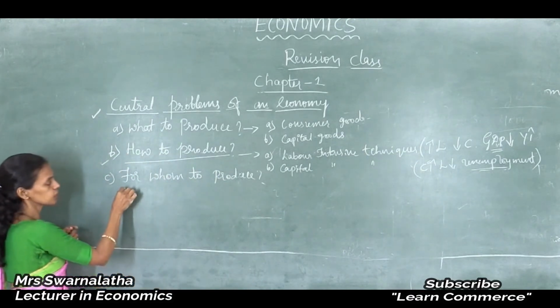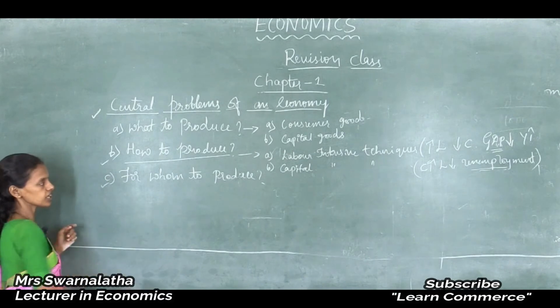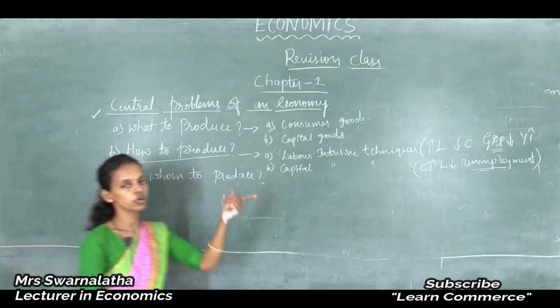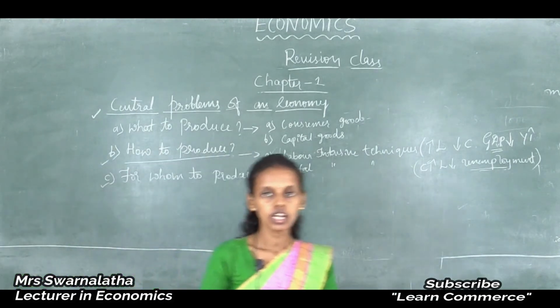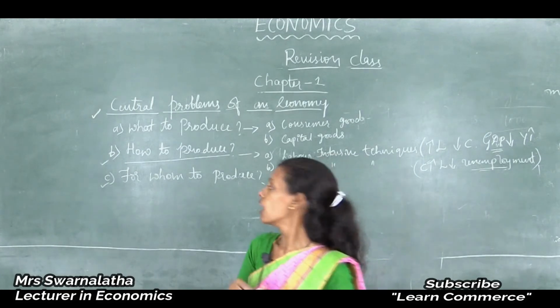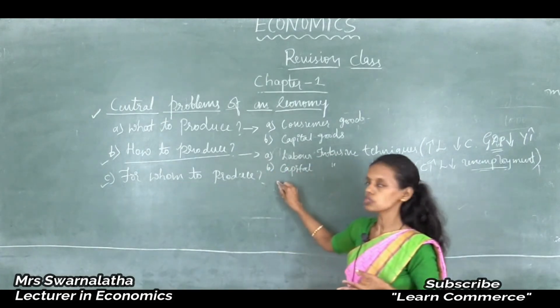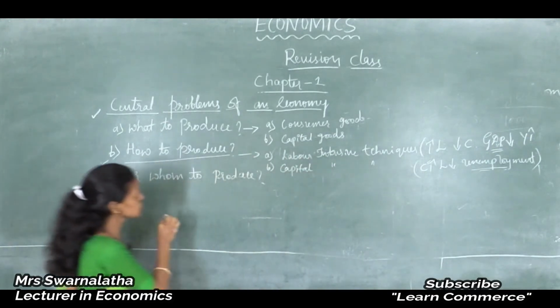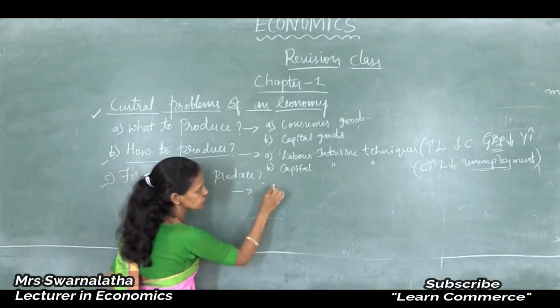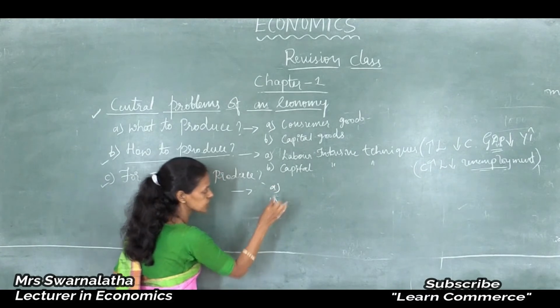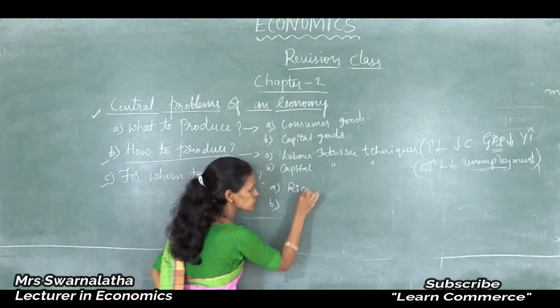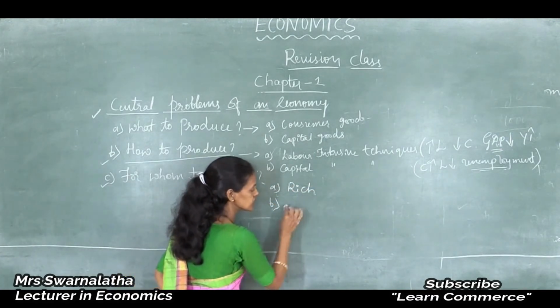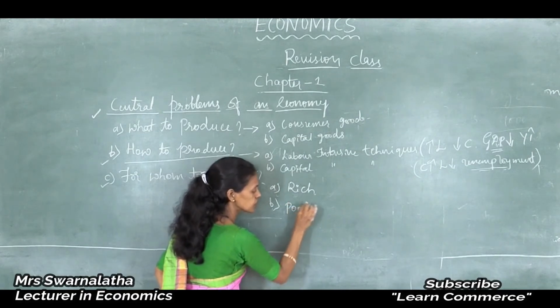Thus the next main problem arising out of production in an economy is for whom to produce. For whom to produce means whether to produce the goods for the rich section of the society or to produce the goods for the poor section of the society. Again, two questions arise: whether to produce the goods for the rich people or for the poor people.